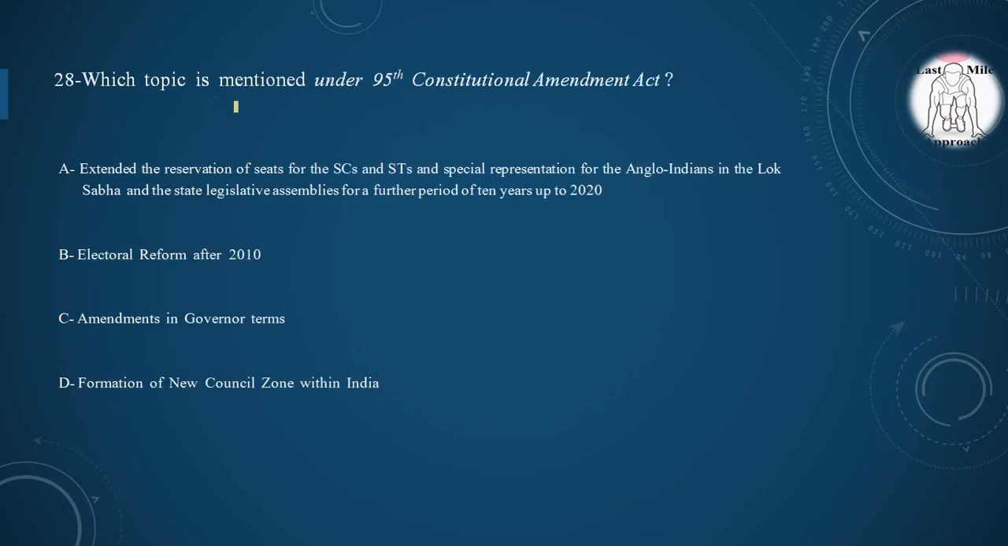Moving to our 28th question, which topic is mentioned under the 95th Constitutional Amendment Act? Option A, extended the reservation of seats for SCs and STs and special representation for the Anglo-Indians in the Lok Sabha and the state legislative assemblies for a further period of 10 years up to 2020. Option B, electoral reform after 2010. Option C, amendments in the governor terms. Option D, formation of new zonal council within India. And the correct option is option A, regarding the 95th Constitutional Amendment Act.